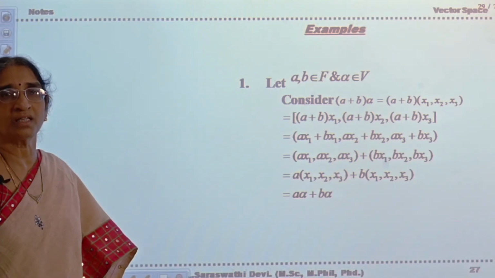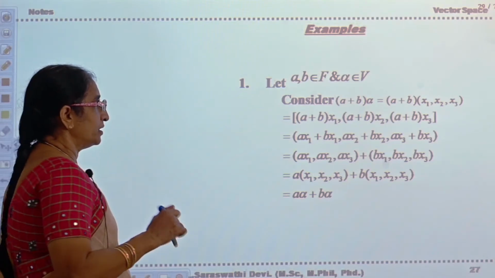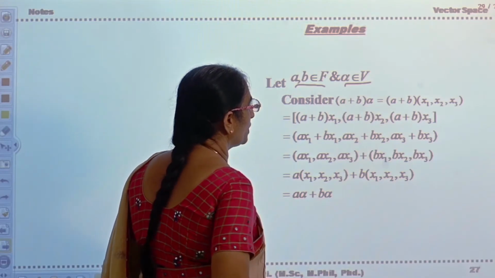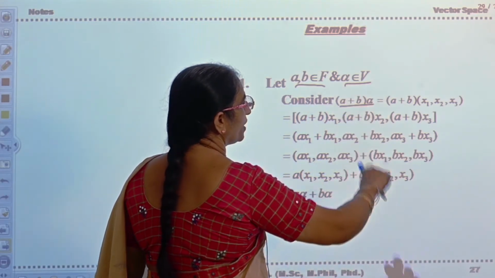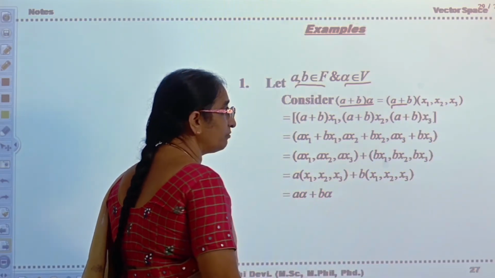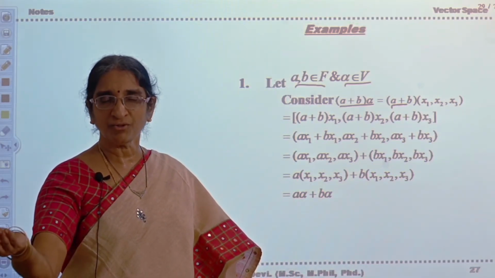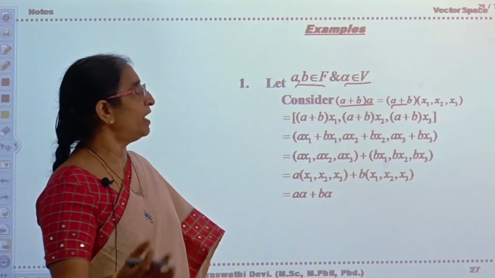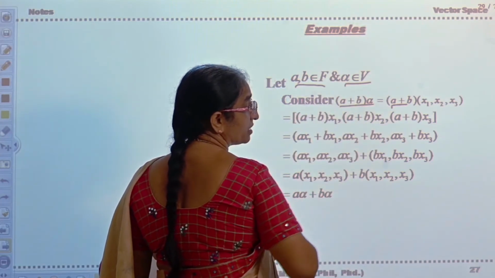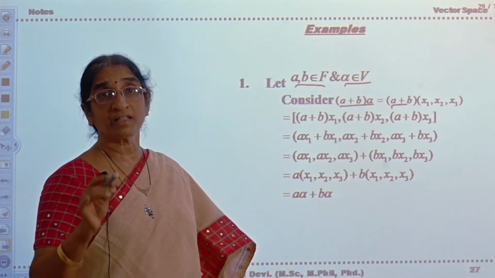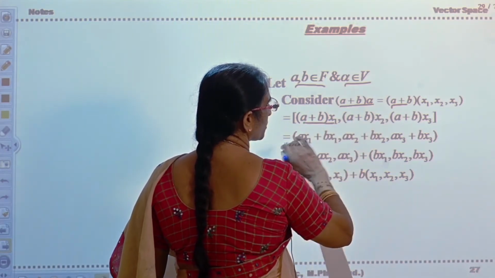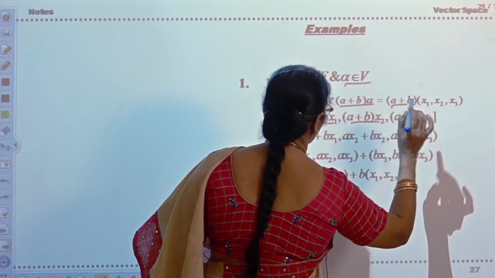Now see the third set of properties, the distributive properties. Suppose a, b belongs to F, alpha belongs to V. (a plus b) into alpha we have to consider, that is (a plus b) into x1, x2, x3. What is a plus b? It is the sum of two real numbers, again a real number. So with scalar multiplication according to the definition given, c into x1, x2, x3 is given as cx1, cx2, cx3. So here also it is (a plus b)x1, (a plus b)x2, (a plus b)x3.